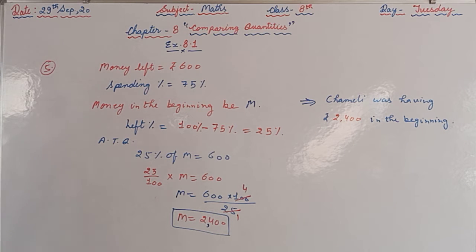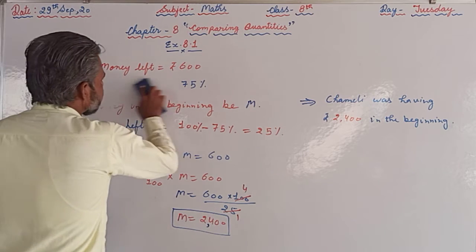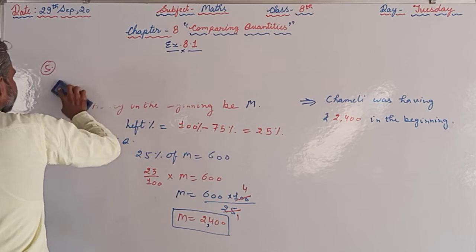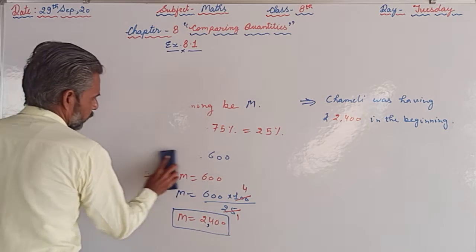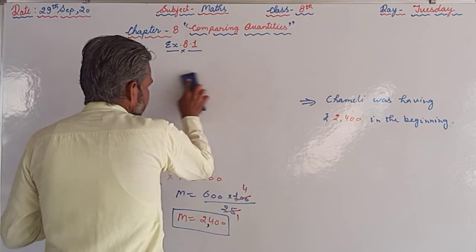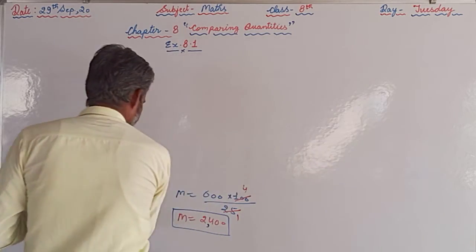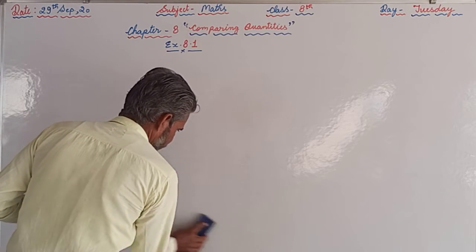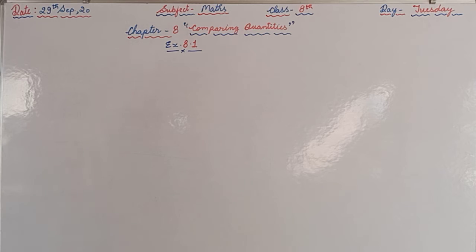So after that we will discuss the next question, that is question number 6.